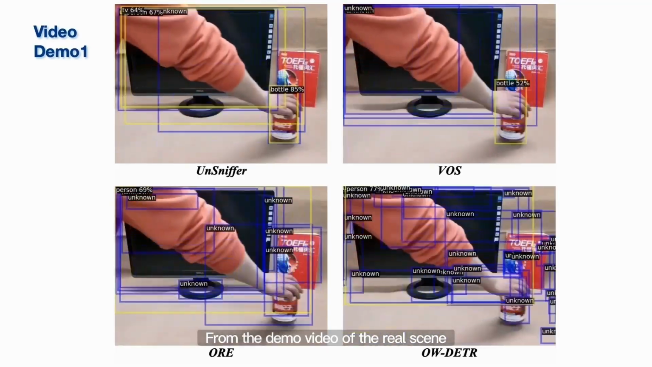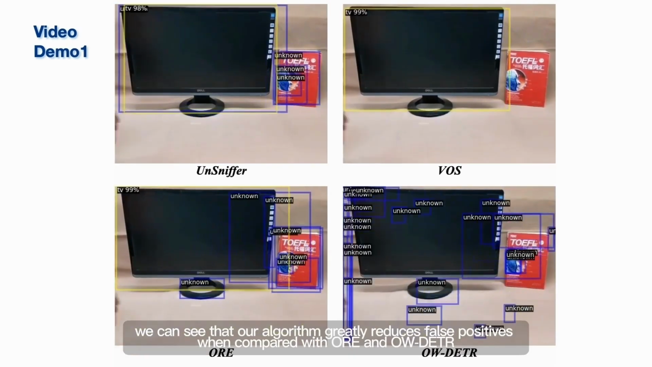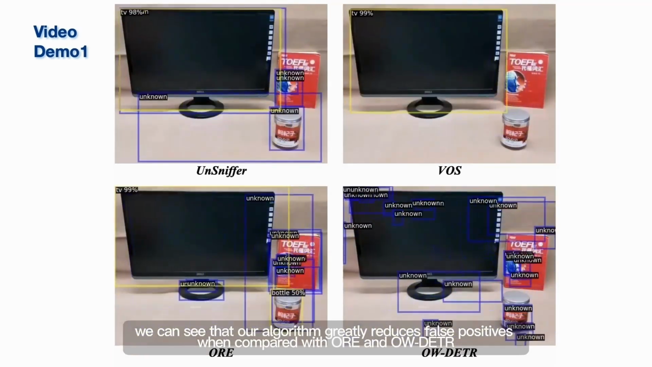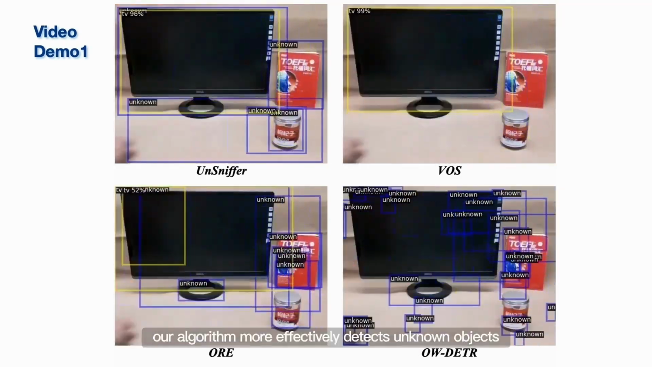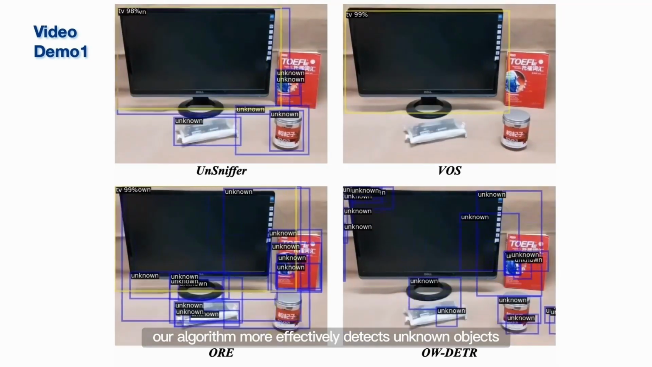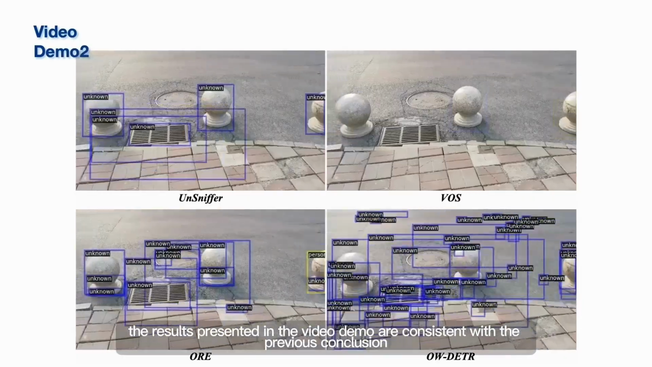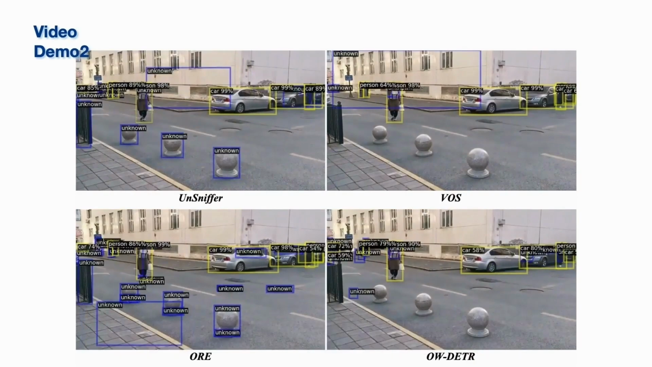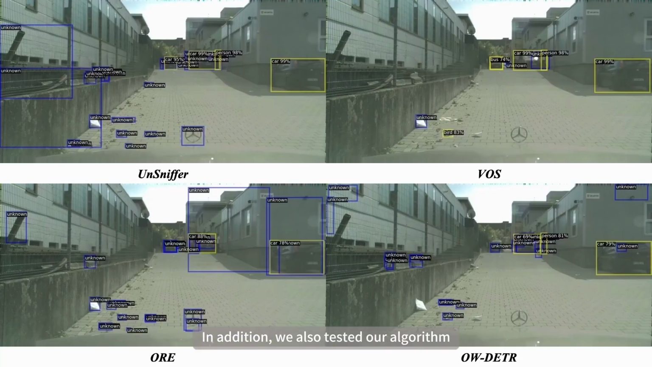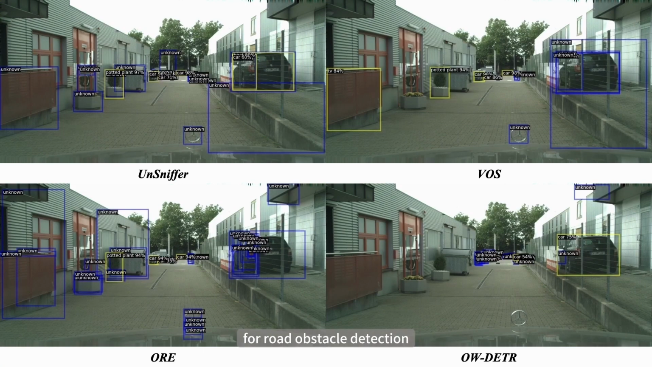From the demo video of the real scene, we can see that our algorithm greatly reduced false positives when compared with ORE and OWDETR. Moreover, in the comparison to VOS, our algorithm more effectively detects unknown objects. In the street scene above, the results presented in the video demo are consistent with the previous conclusion. In addition, we also tested our algorithm on the Lost and Found dataset for road obstacle detection. That's all. Thanks for listening.